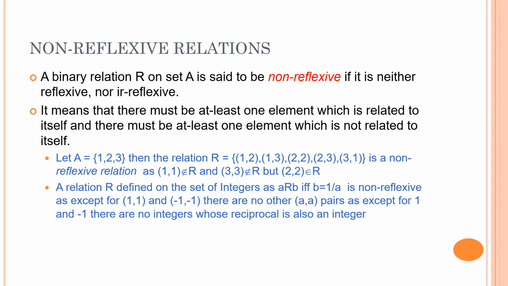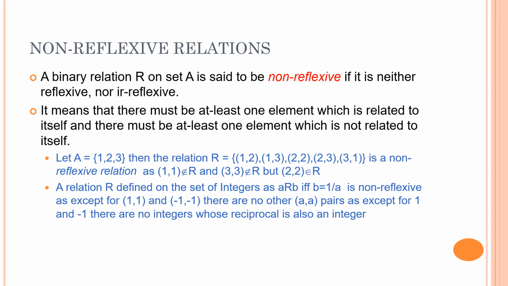Now you can see this is non-reflexive, as except for (1, 1) and (-1, -1), there are no other (A, A) pairs. Except for 1 and -1, can you give me any integer whose reciprocal is also an integer? You cannot. Take any integer, take its reciprocal, you will get a fraction, except for 1 and -1.